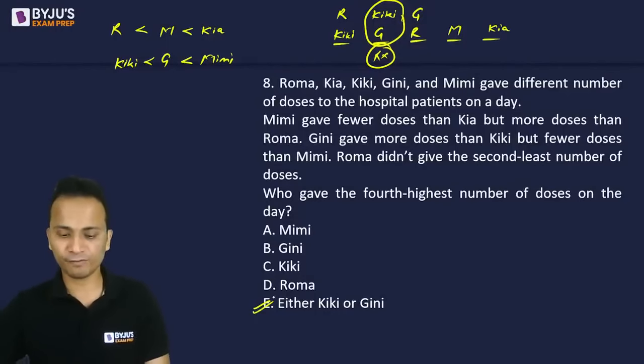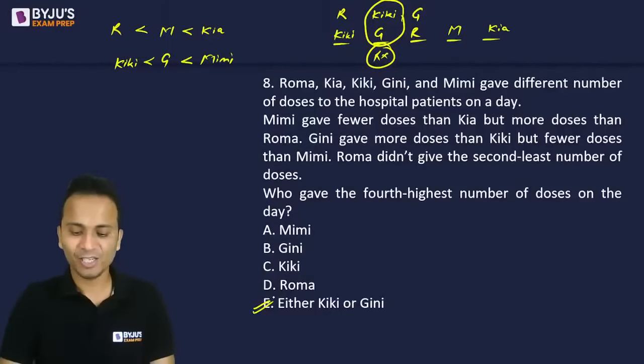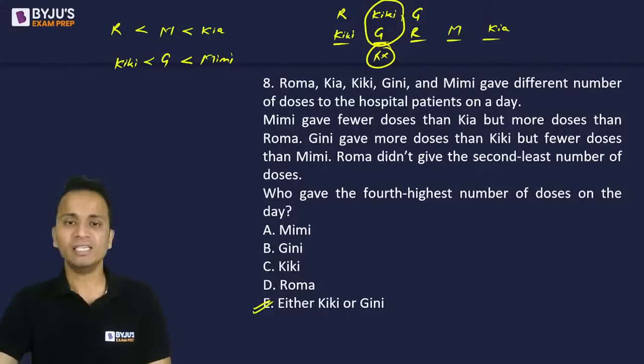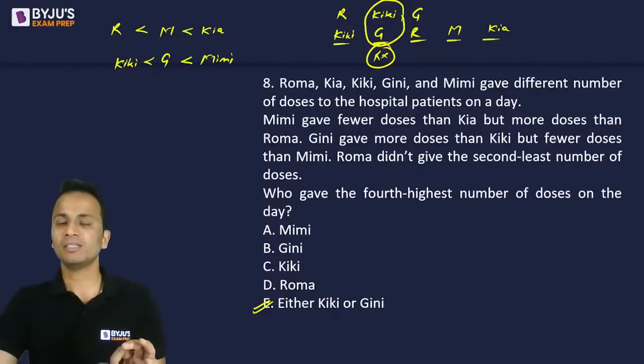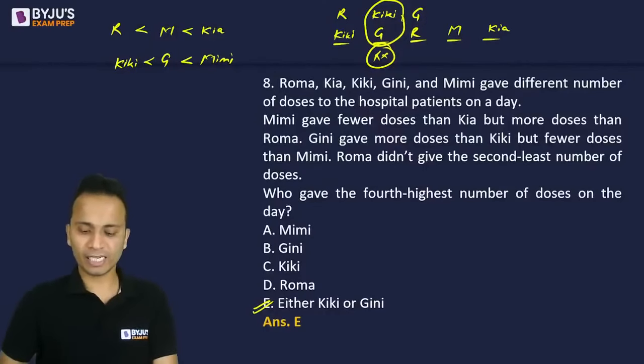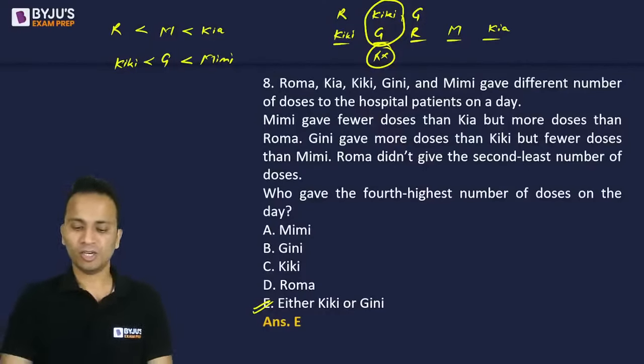So look at the fifth option, option E, guys. Some of you have given this as the correct answer. Option E: it can be Kiki or it can be Ginny among the persons who gave the fourth highest number of doses. So yes, the correct answer is option E. Let's move ahead and look at the next question.